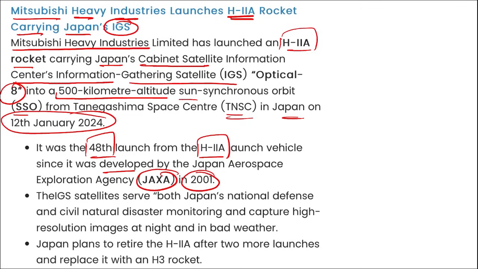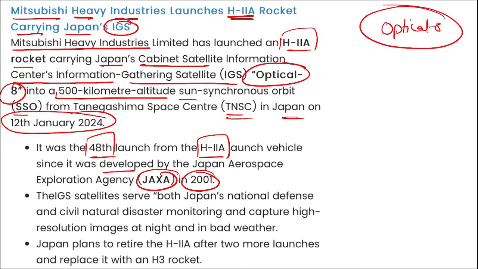Correct. So Mitsubishi Heavy Industries launched the HIIA rocket that was carrying Japan's IGS, that is information gathering satellite, Optical 8. So the name of the satellite is Optical 8.